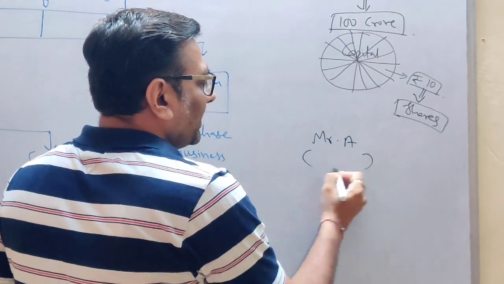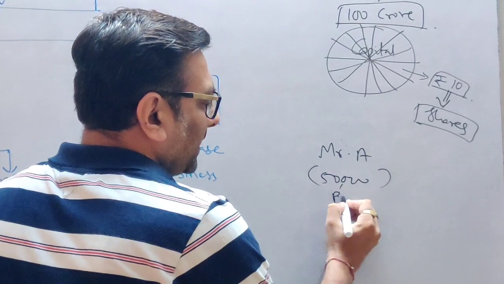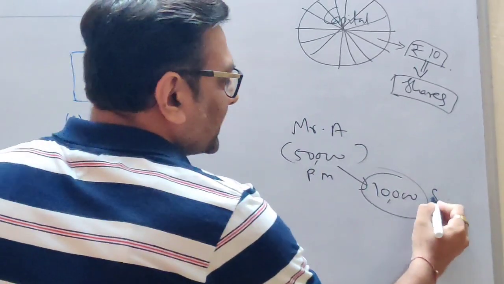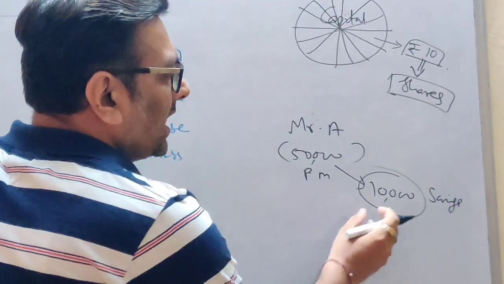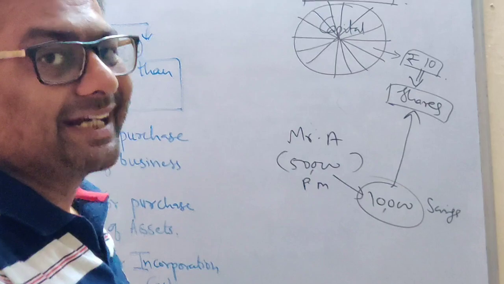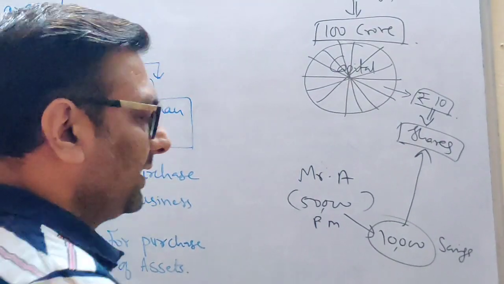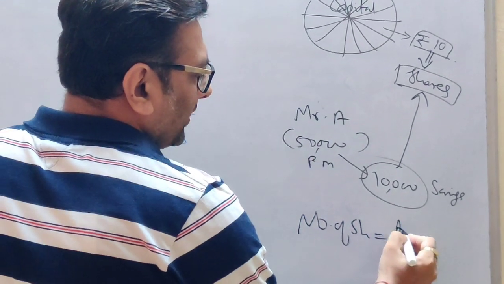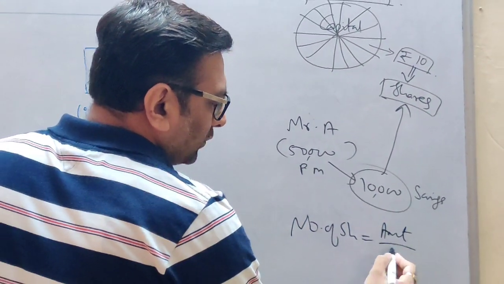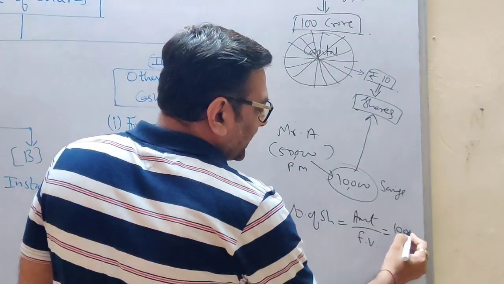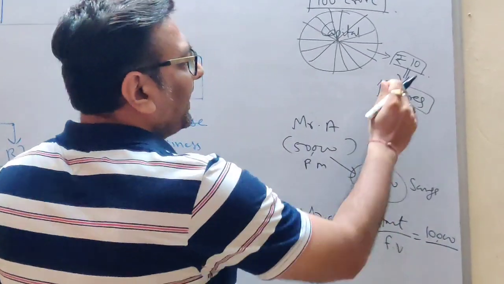To understand more, let's assume Mr. A has a salary of 50,000 per month and he is saving 10,000 every month. He wants to invest in this company. For how many shares should Mr. A apply? You can find out very easily. To get the number of shares, simply take the amount and divide it by the face value of the share. The amount of saving is 10,000. What is the face value?